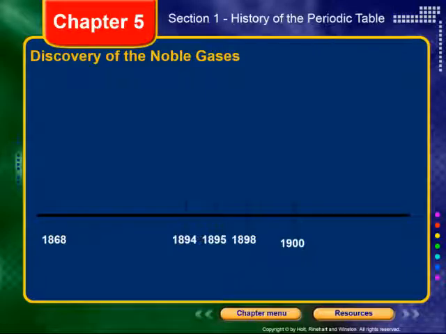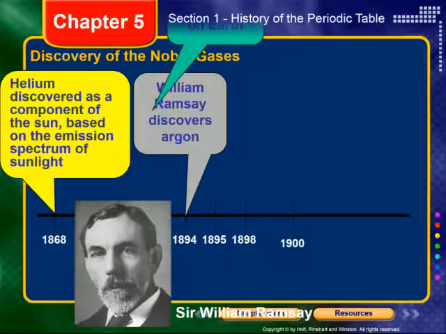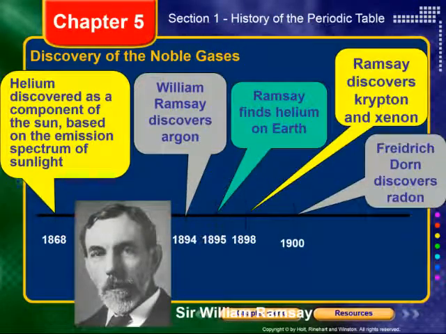There are some other bits of information that Mendeleev did not have while he was creating his table. There were even a few different categories of elements that had not yet been discovered at all. For example, the noble gases. And so we're going to start discovering the first noble gases around the time Mendeleev was publishing his first periodic table. Helium was discovered while studying the sun.